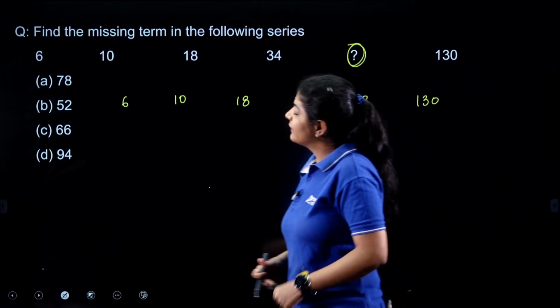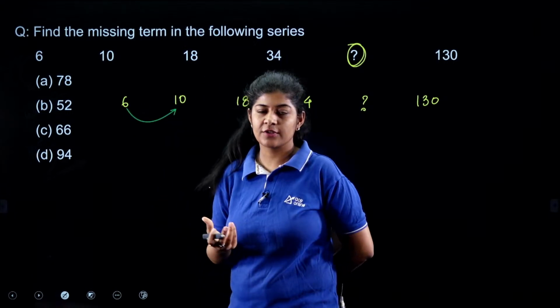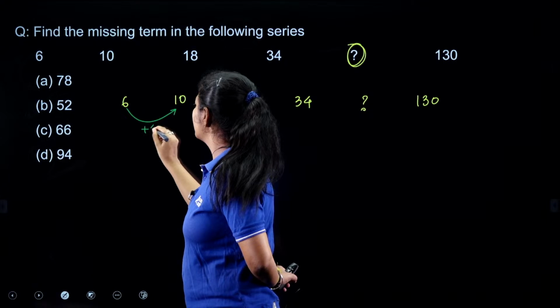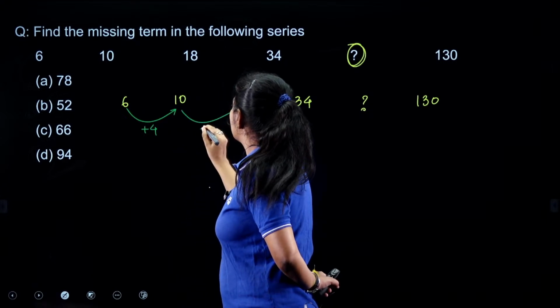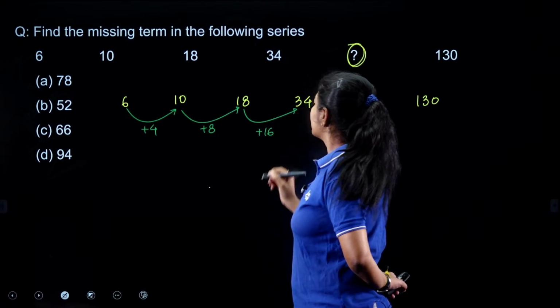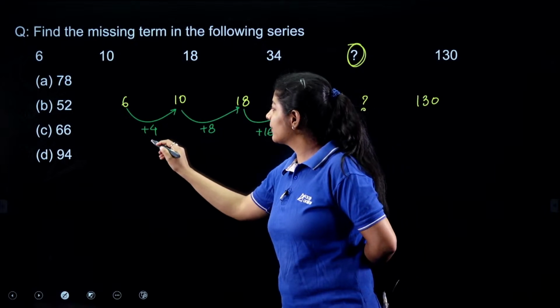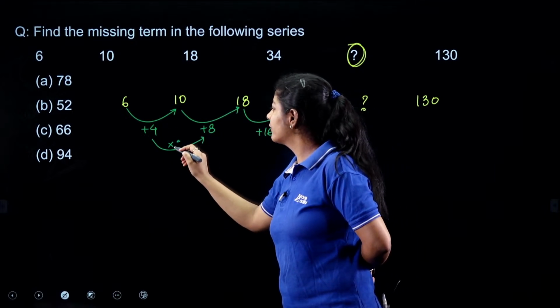If we focus on the difference between the consecutive numbers, I'll get plus 4, plus 8, plus 16. Now I guess you can easily determine the pattern, which is nothing but multiples of 2.